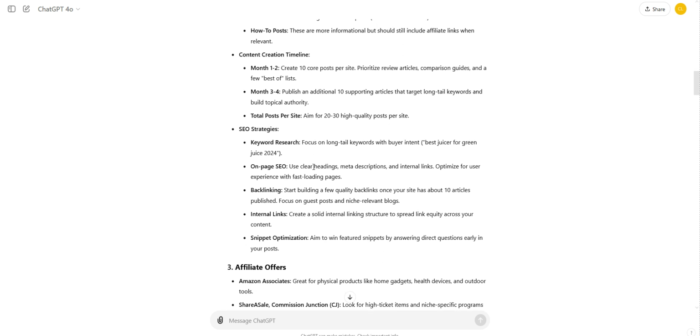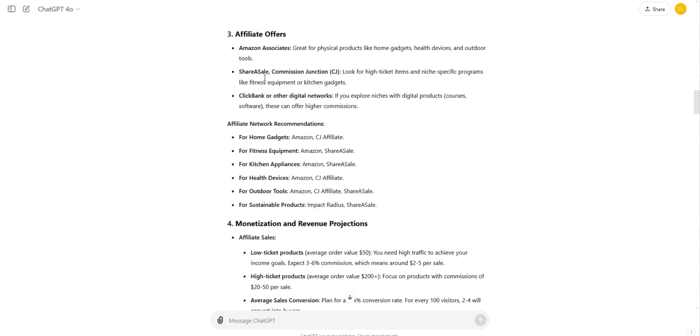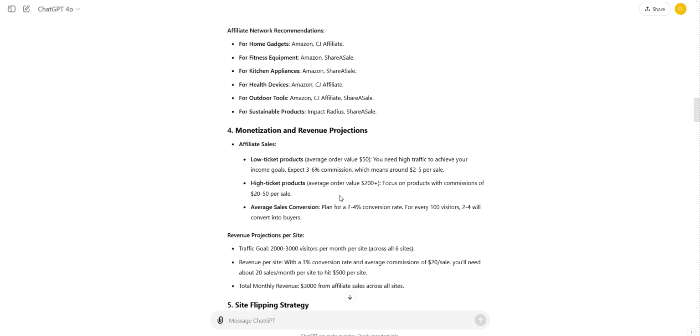Then it's given an idea on SEO strategies, the affiliate offers, the affiliate networks to have a look at so you can get paid: Amazon, Commission Junction, ShareASale, and different ones like that. Then it's actually giving me monetization and revenue projections. Low ticket products, average order value is $50. You need high traffic. Expect 3 to 6% commission, which would be around $2 to $5 per sale. So you're going to need more there. And then you've got high ticket products, and so on.